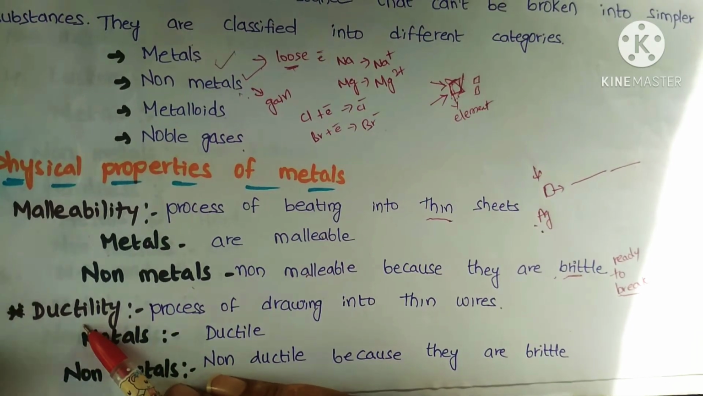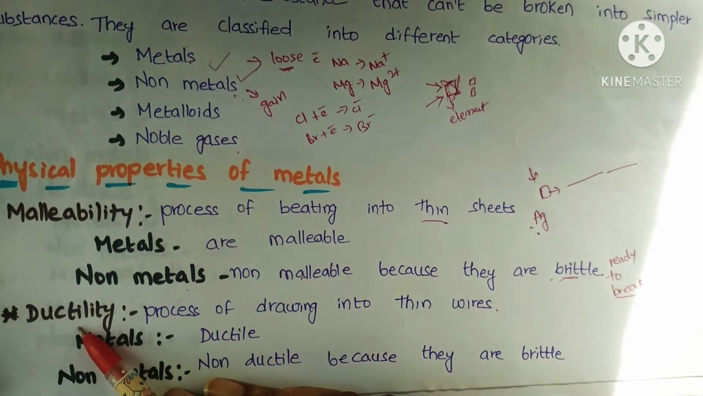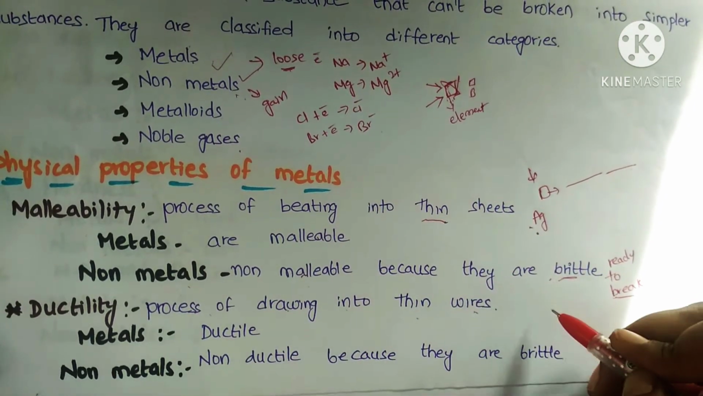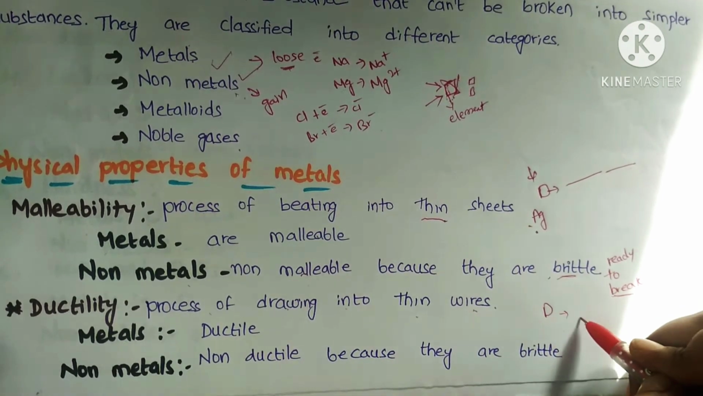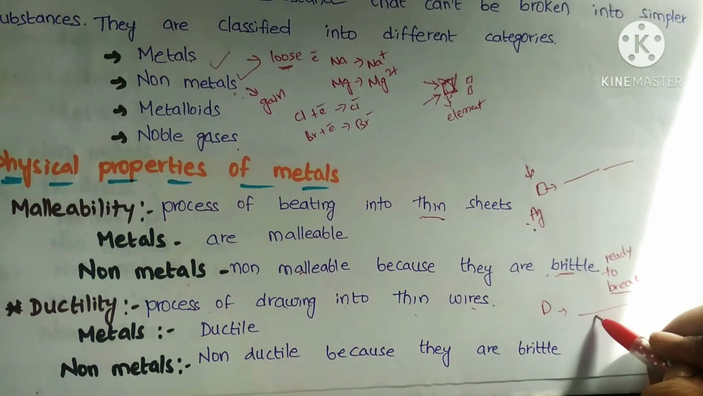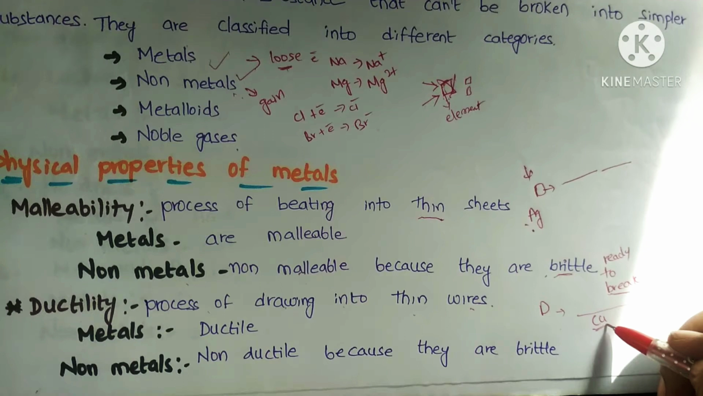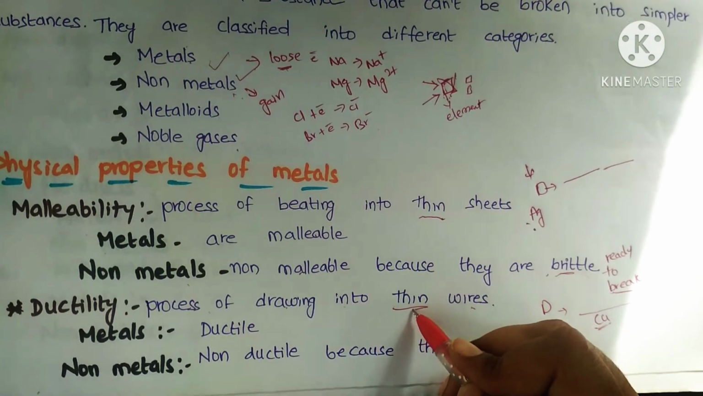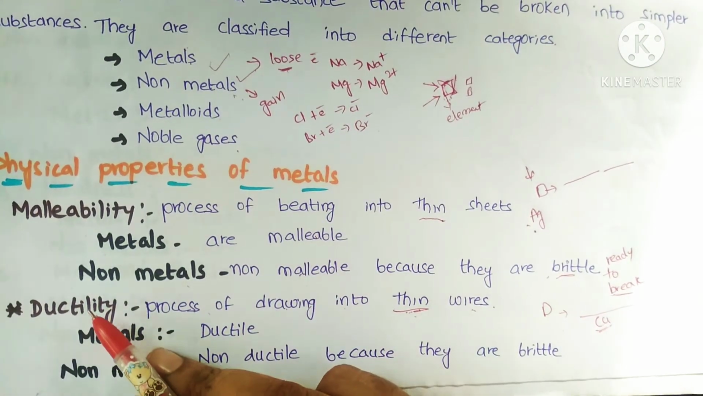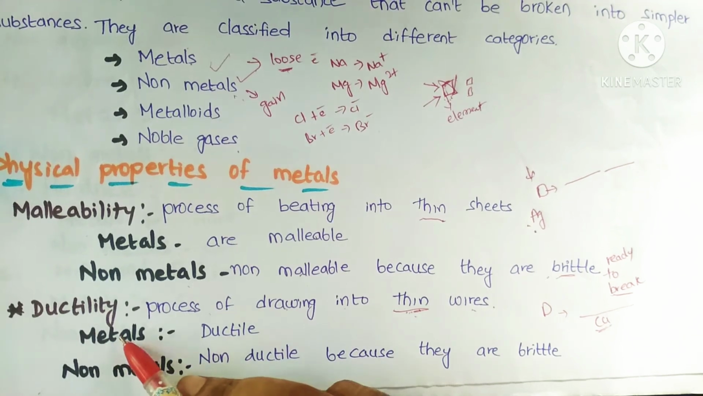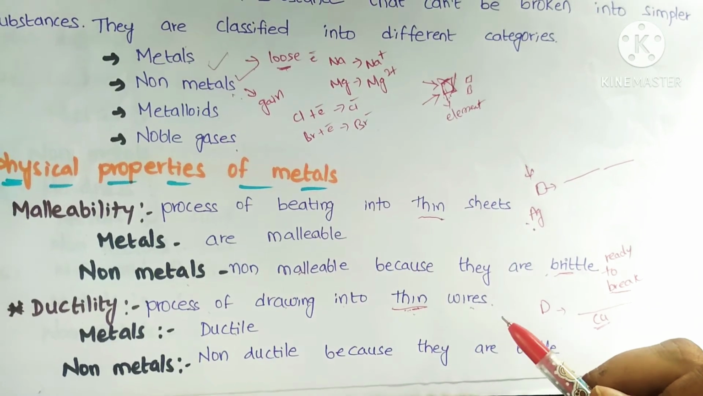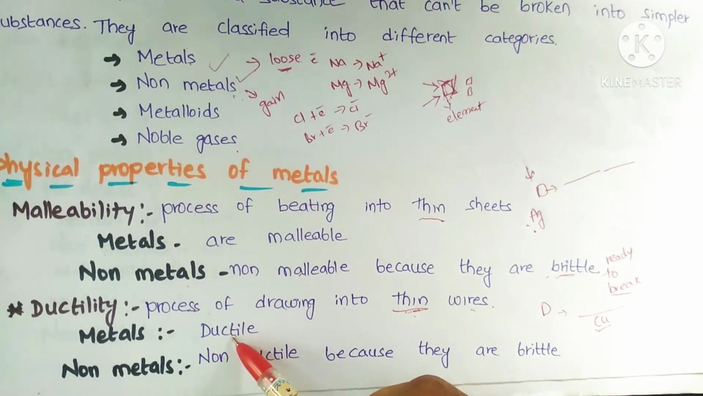Next, coming to another property, that is ductility. Ductility is the process of drawing into thin wires. For example, a metal can be made into the form of thin wires. In our electrical wires, copper is there, right? Copper is present in very thin form. If you draw any metal into thin wires, that property is called ductility. Metals are ductile, which is the reason copper is used in electrical wires.